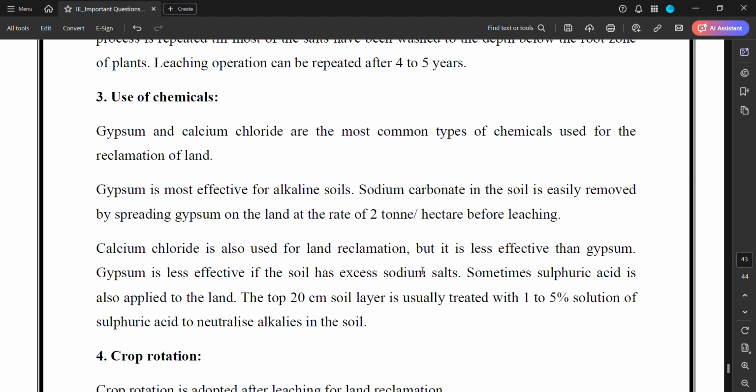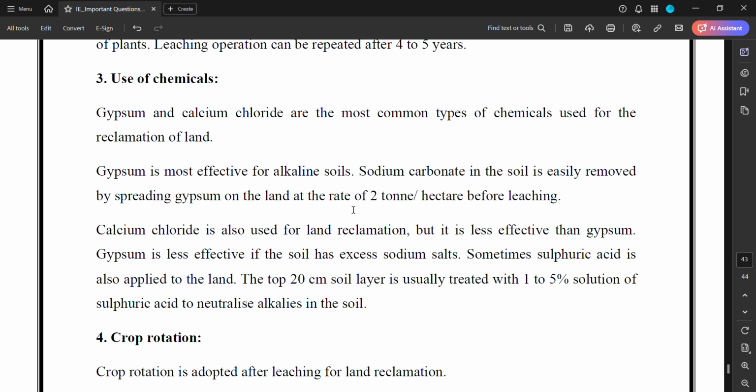Third is the use of chemicals. Gypsum and calcium chloride are the most common types of chemicals used for the reclamation of lands. Gypsum is most effective for alkaline soils. Sodium carbonate in the soil is easily removed by spreading gypsum on the land at the rate of 2 tons per hectare for leaching. Calcium chloride is also used for land reclamation, but it is less effective than gypsum. Gypsum is less effective if the soil has excessive sodium salts.